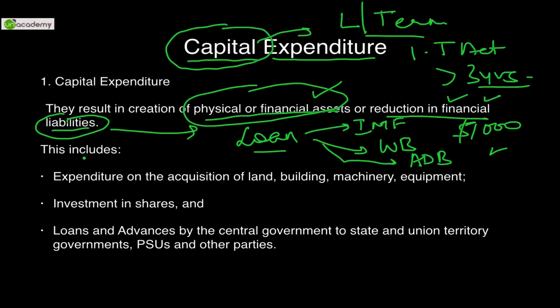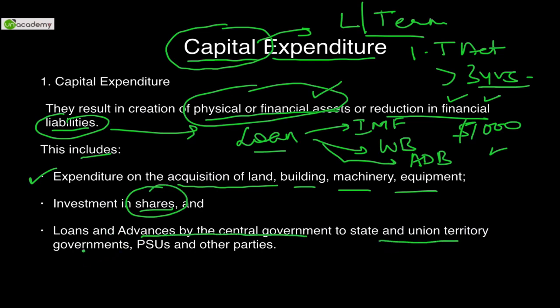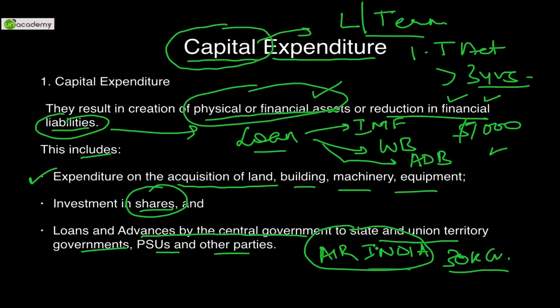Examples include expenditure on acquisition of land, buildings, machinery, equipment, investment in shares, as the government also invests in shares, and loans and advances by the central government to state and union territory governments, PSUs and other parties. The latest example can be Air India. If the government gives a bailout package to Air India worth 30,000 crores, it can be said that the government is incurring this capital expenditure in order to revive this entity, the PSU Air India Limited.